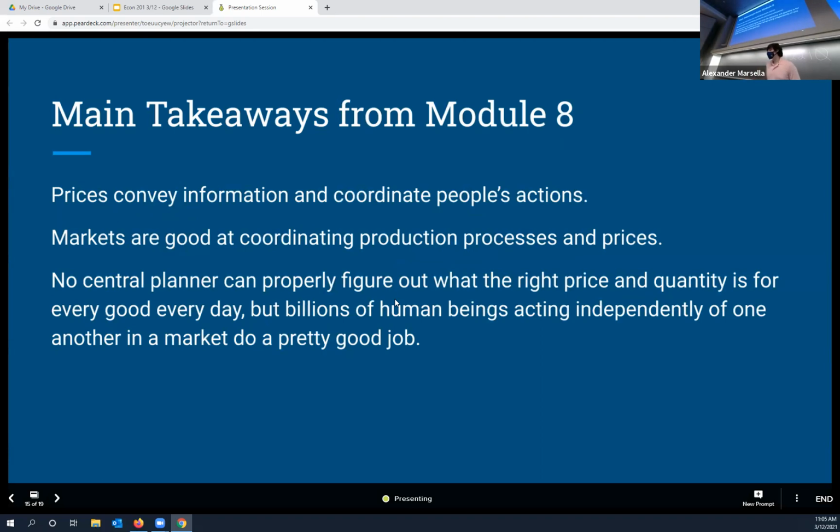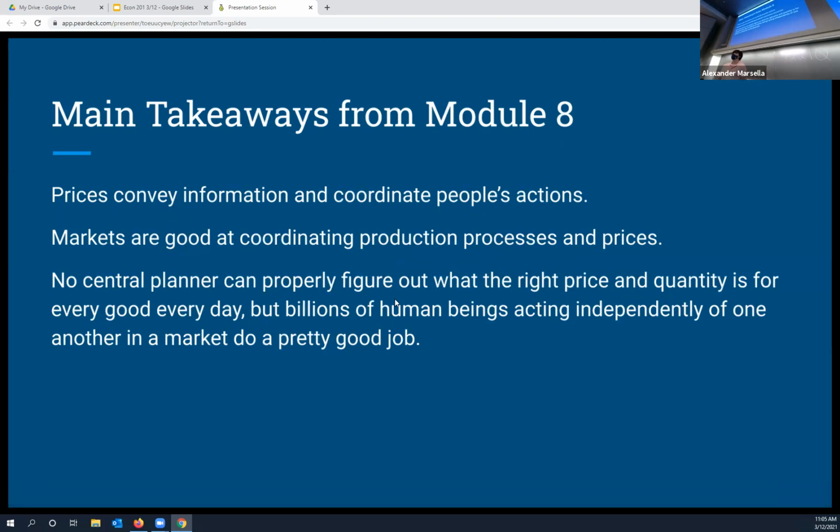So again, the main takeaways from module 8 are that prices convey information and they coordinate people's actions. Generally, economists agree that markets, people acting individually, are generally pretty good. Not necessarily in every single case, because we're going to talk about market failure in a couple modules from now, but markets are pretty good at directing production processes and prices.